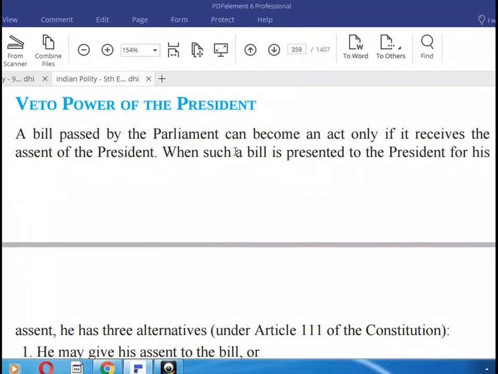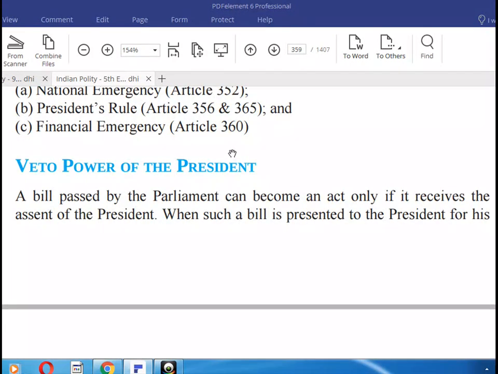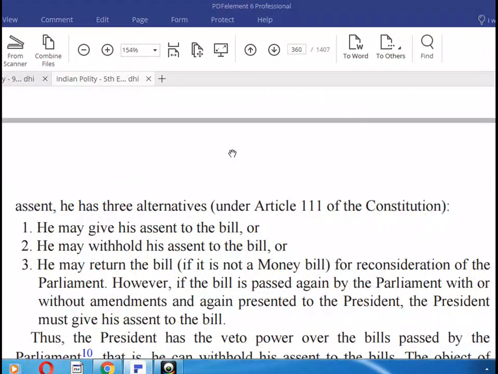When such a bill is presented to the President for his assent, he has three alternatives under Article 111 of the Constitution. He may give his assent to the bill, he may withhold his assent to the bill, or he may return the bill for reconsideration of the Parliament. However, if the bill is passed by the Parliament with or without amendments and again presented to the President, the President must give his assent to the bill.